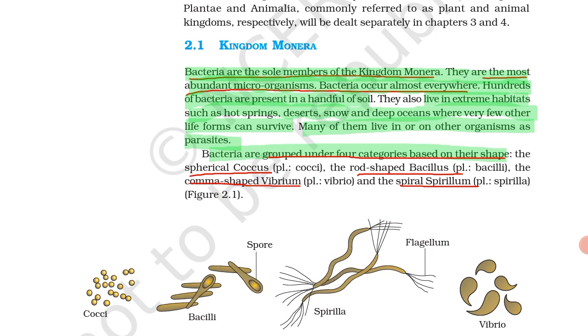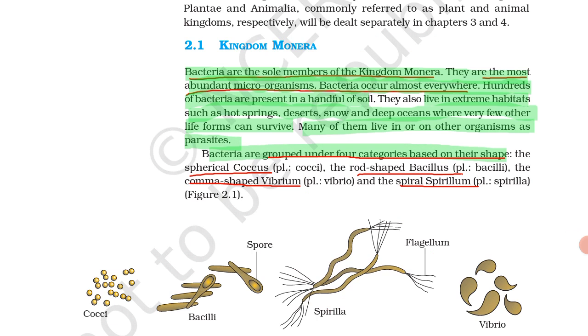Bacteria occur almost everywhere. Hundreds of bacteria are present in a handful of soil. Means abundant bacteria are present in soil. They also live in extreme habitats such as hot springs, deserts, snow and deep oceans, where very few other life forms can survive.